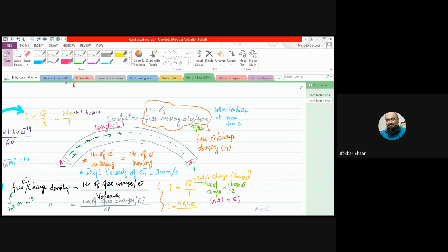Clear? And one thing, there is another concept. We say conductors are very good conductors, and why can current flow very fast? We think the current is lightning fast, but in actual that is not the case. The speed of electrons or free charges inside any conductor is called the drift velocity, and that is really, really slow, like 1 millimeter per second. It is an example. In fact, the speeds can be even slower than this.